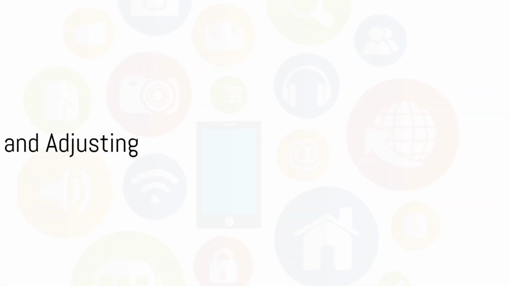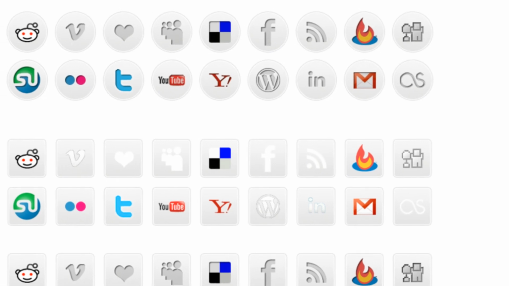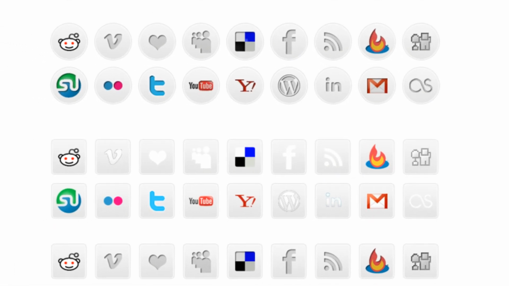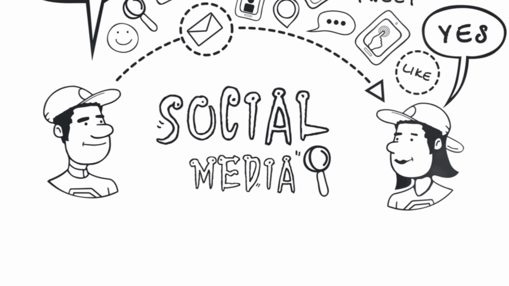Step 6. Monitor and adjust. Social media trends are transient. What works today might not work tomorrow. Therefore, keep an eye on your analytics, learn from your successes and failures, and adjust your strategy accordingly.